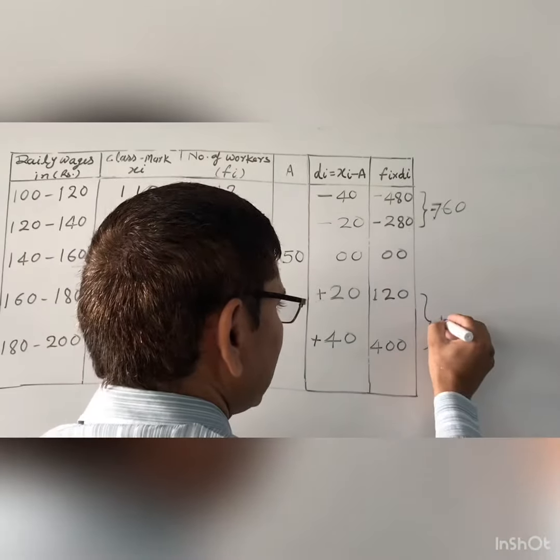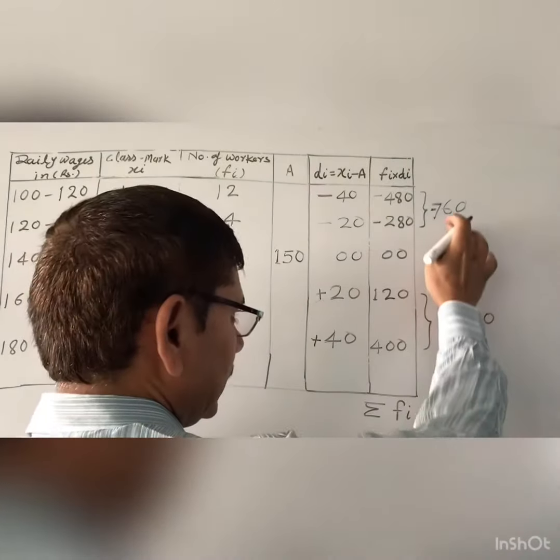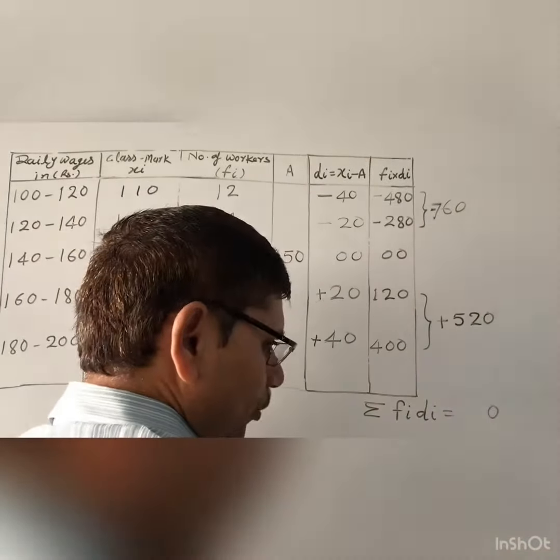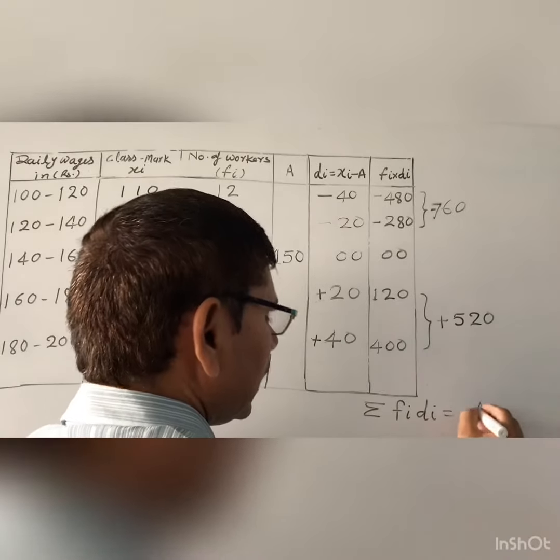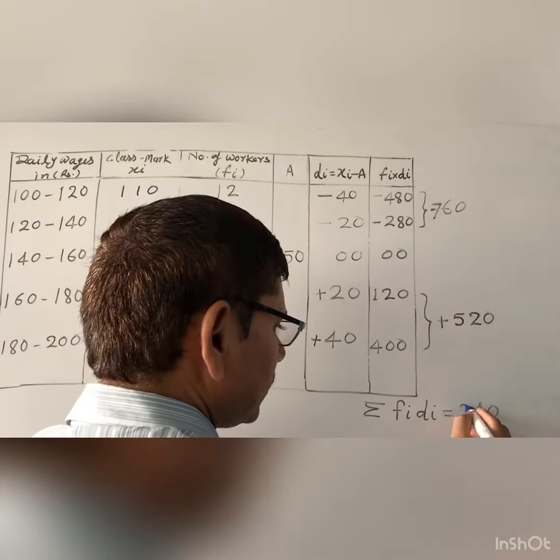Now you will find sigma fi into di, the total value. You will add these two numbers, one negative and one positive, so you will subtract. 0 minus 0 is 0, 6 minus 2 is 4, and 7 minus 5 is 2. And since the negative number is larger, you will put a minus sign here.